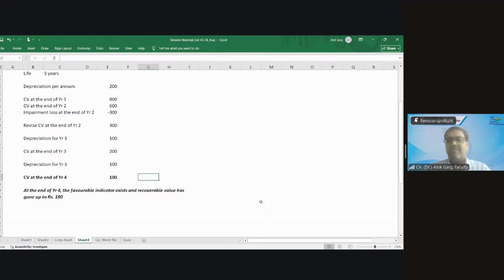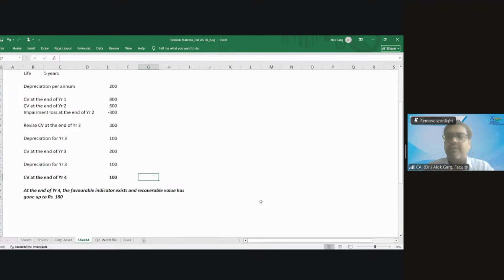First of all, let me tell you, the reversal of impairment loss is not always only in the revaluation model. It is in the cost model also. Impairment loss can be reversed in the cost model also, by the impairment of assets standard, not by PPE. If the question says that the revaluation model is opted, then only you need to talk about revaluation surplus.